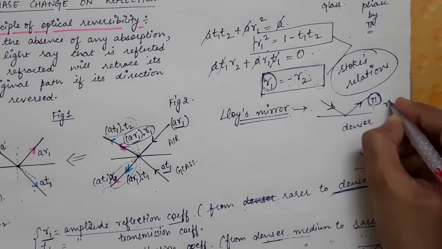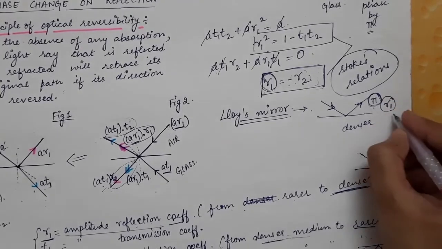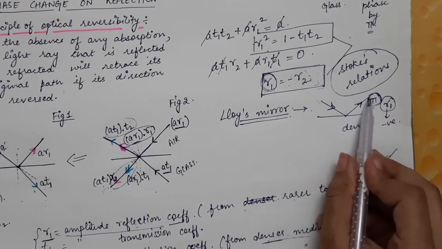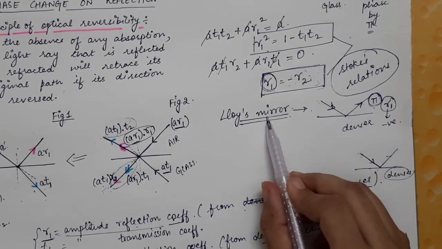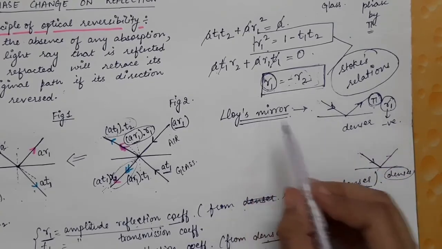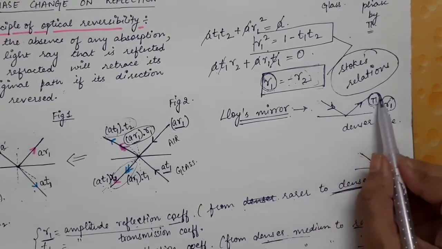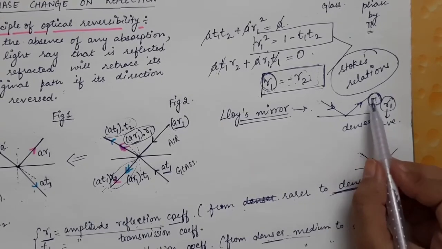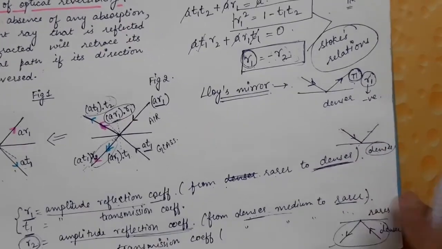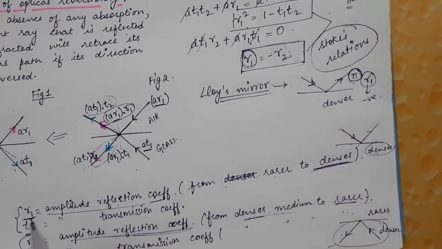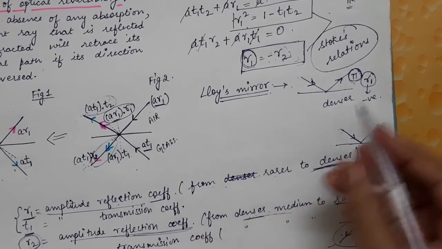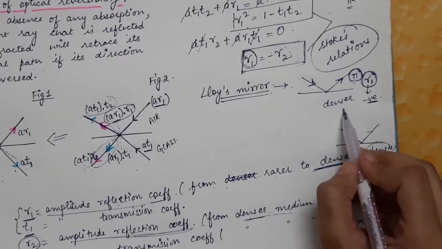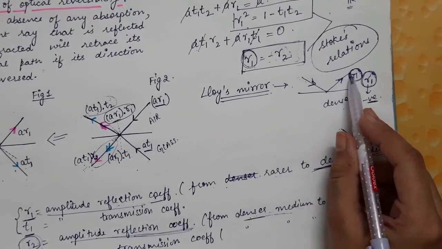That is R1, this will be negative, since the light is getting reflected from a denser medium in case of Lloyd's mirror, and we know from Lloyd's mirror that the light will change its phase by pi when it is reflected from a denser medium, and we know that when light gets reflected from a denser medium we have R1, which is the amplitude reflection coefficient. So R1 will be negative in this case, that is when the light is reflected from a denser medium.